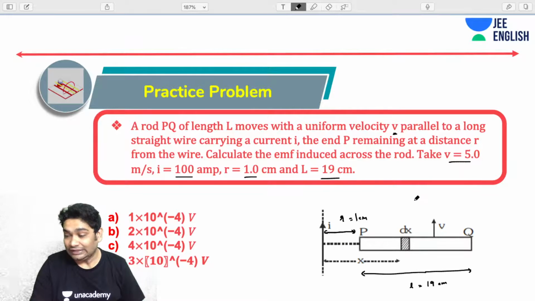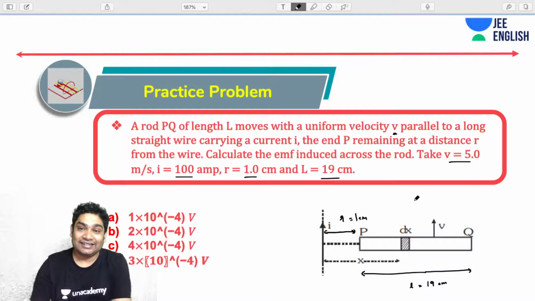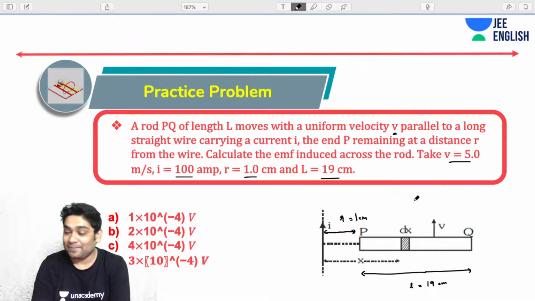So how will you do this? Trust me, motional EMF questions can be very tricky. So get yourself some practice about motional EMF, because they can form tricky questions on this. So get yourself some practice.